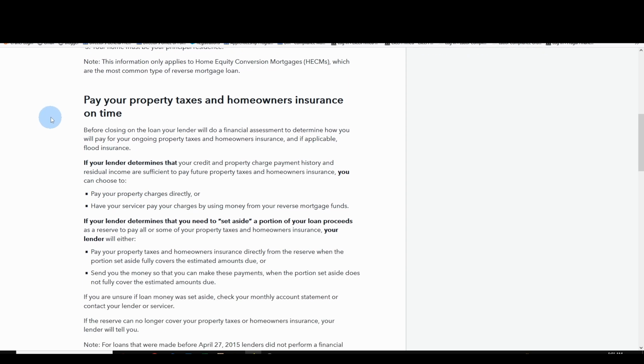Pay your property taxes and homeowners insurance on time. Before closing on the loan, your lender will do a financial assessment to determine how you will pay for your ongoing property taxes and homeowners insurance, and if applicable, flood insurance. If your lender determines that your credit and property charge payment history and residual income are sufficient to pay future property taxes and homeowners insurance, you could choose to pay your property charges directly or have your servicer pay your charges by using money from your reverse mortgage funds.